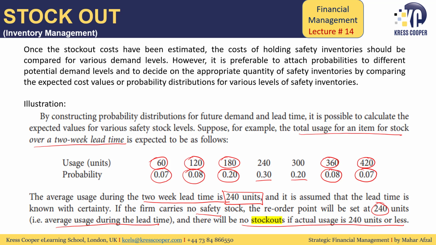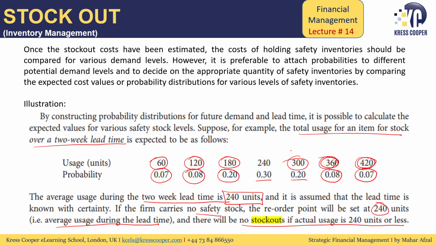We know that the average usage during the lead time is 240, so the reorder level is 240, and if the usage is less than 240, the company will not be out of stock. Average usage is 240, and there are chances that the demand can be 300, 360 or 420.